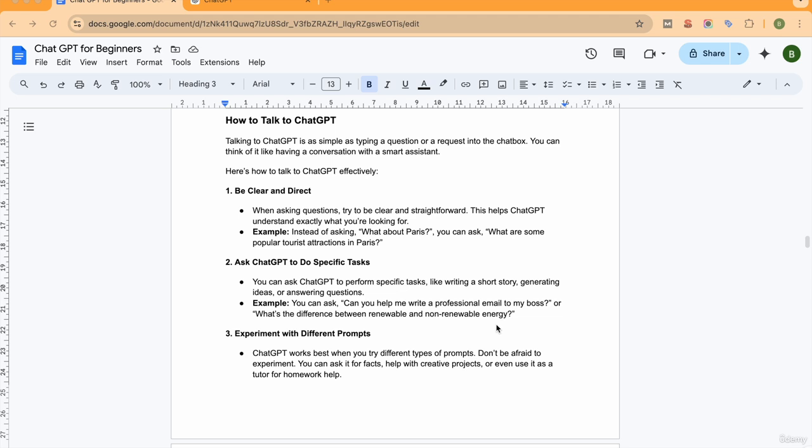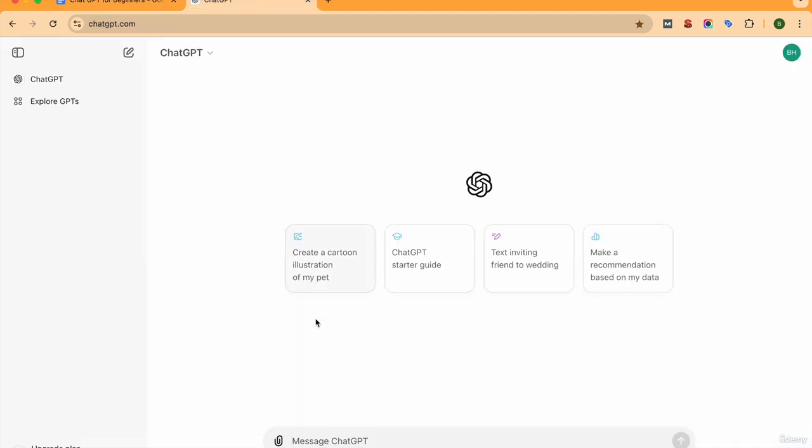So the first step is be clear and direct. When asking questions, try to be clear and straightforward. This actually helps ChatGPT understand exactly what you're looking for. For example, instead of asking "What about Paris?", you can ask "What are some popular tourist attractions in Paris?" So, let's copy this, "What about Paris?", and let's see what ChatGPT's response is.